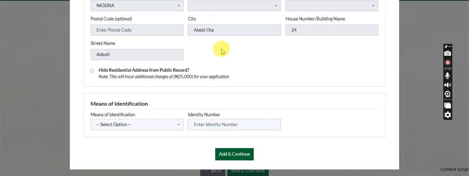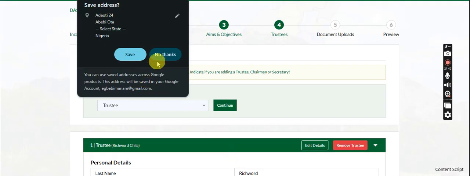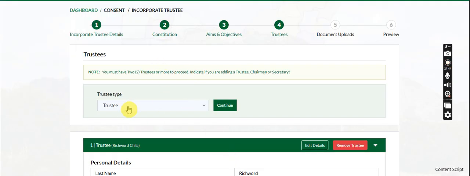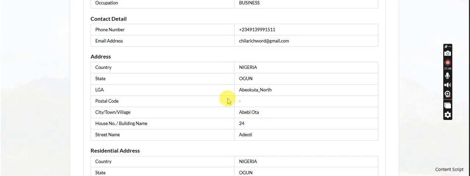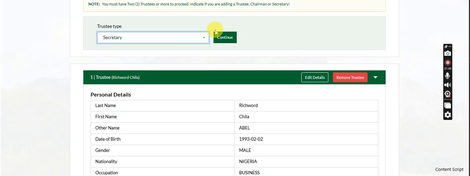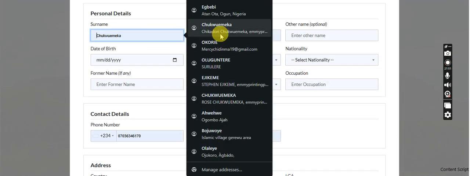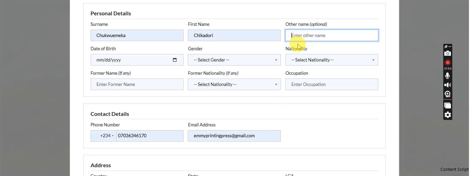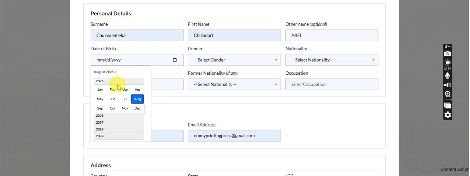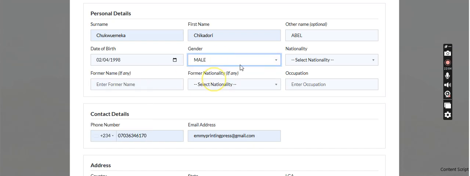So I'm just inputting any details. Don't mind anything that we are seeing here. I mean, if you are looking for them, lucky for you. No thanks. So we've input the trustee. Let's input the secretary next, before the chairman. Let's input it, because I have something that I want to explain at the document upload side for you guys to learn from.